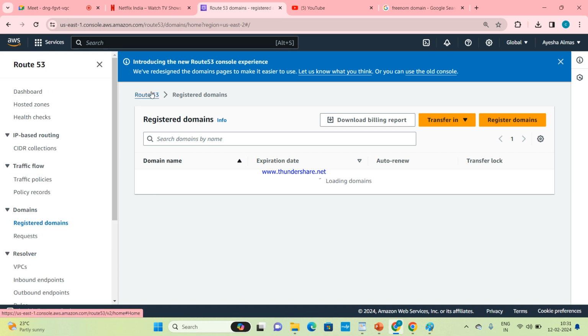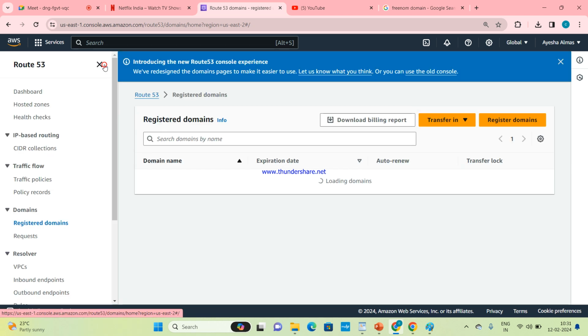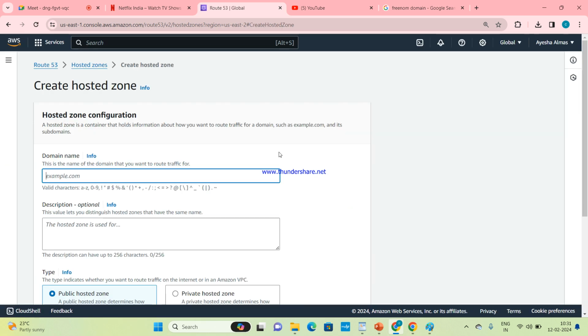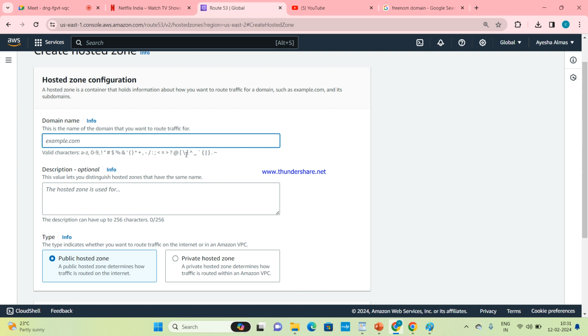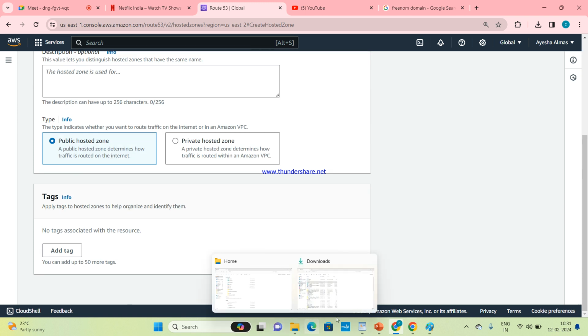If we are using Route 53, first we need to go to domain register and check the availability of the domain. Then you need to purchase. Then you need to create a hosted zone. As soon as you create a hosted zone, Route 53 will charge. Here you need to give the name which you registered in the previous step, let's say Almas Jewelry. Then select the type public hosted zone so that everyone can access this website. Then create.